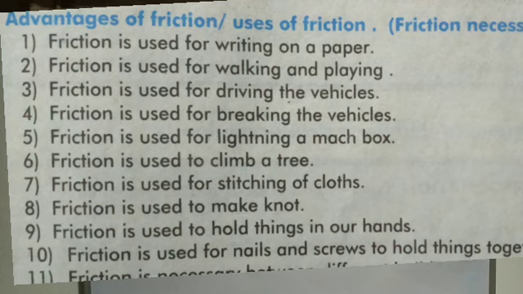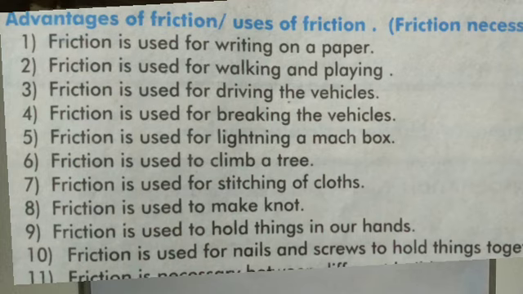Then friction is used for driving the vehicle. So without friction, then what happens? The vehicle skids. So because of the presence of friction, we can drive easily. And next, friction is used for braking the vehicle.